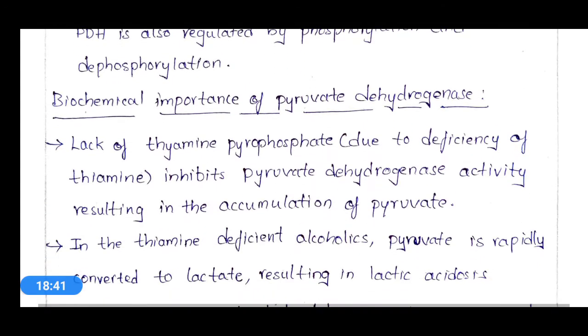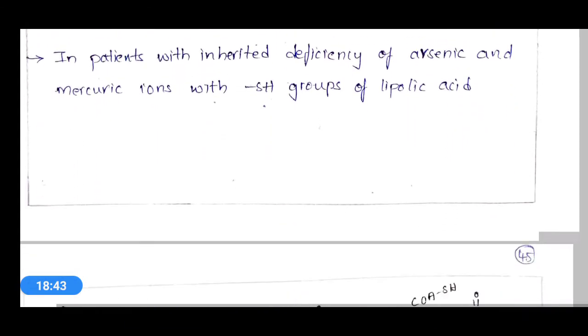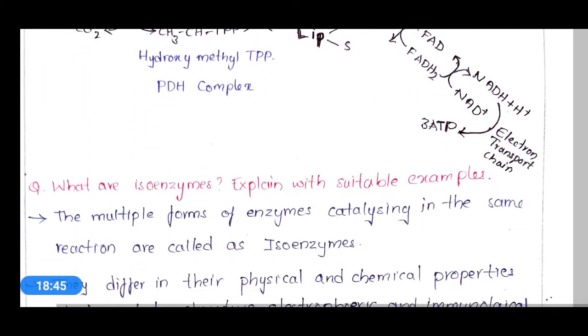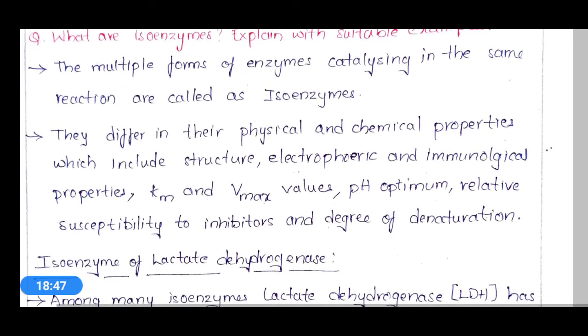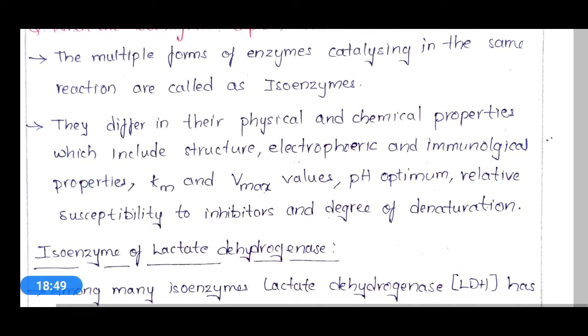The next topic is isoenzymes. The multiple forms of enzymes catalyzing the same reactions are called isoenzymes.